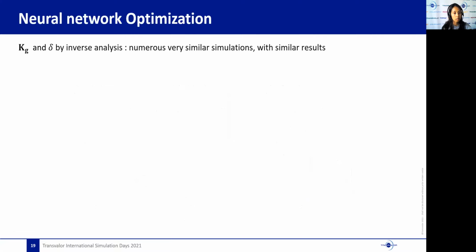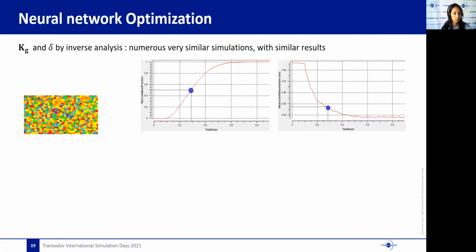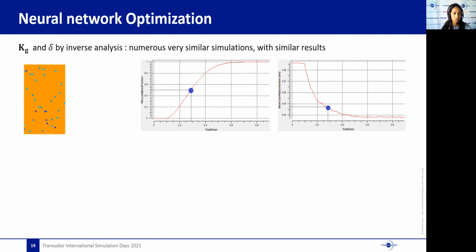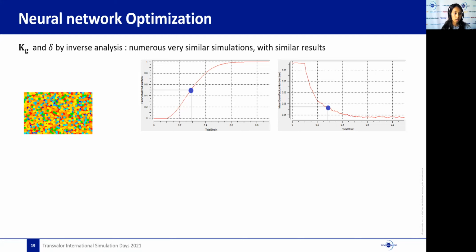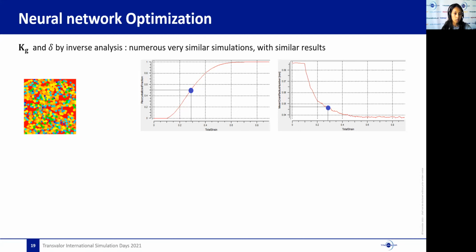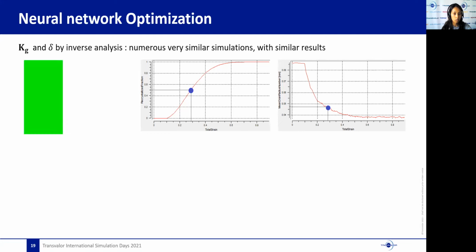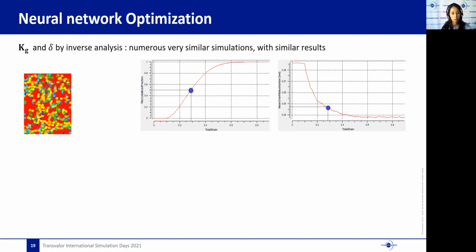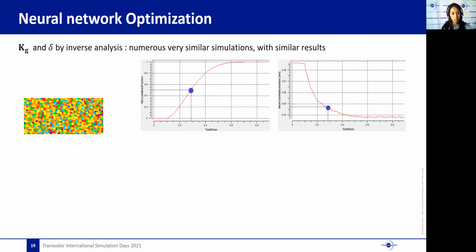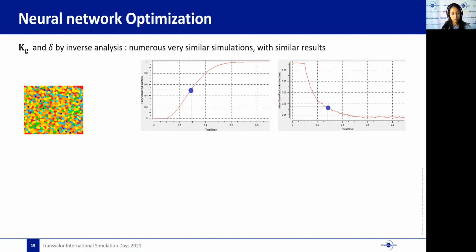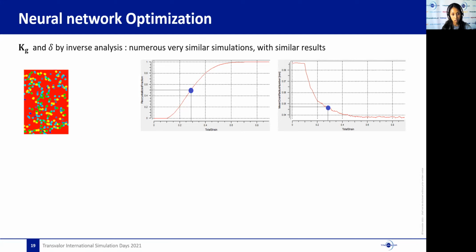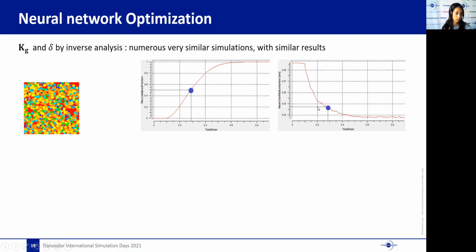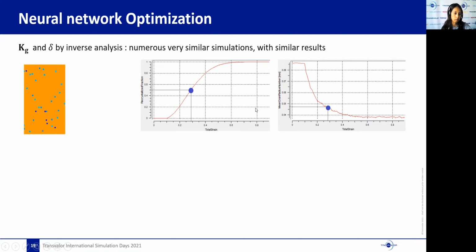The inverse analysis is needed to identify delta and Kg, and also involves very similar simulations. A lot of dynamic recrystallization simulations on compression tests at constant temperature and strain rates for different material and process parameters. So obtaining some simplified results to characterize the evolution of the recrystallized fraction and also the mean grain size could be sufficient for this identification.